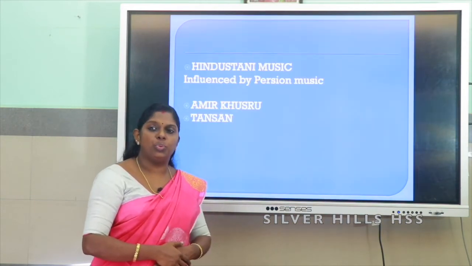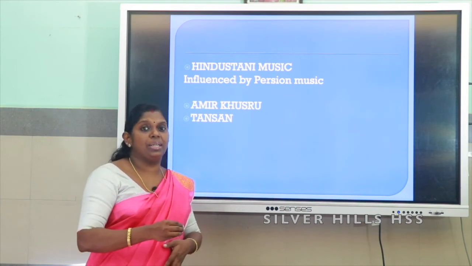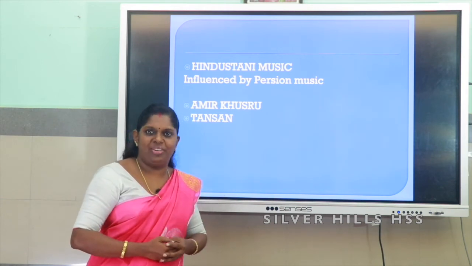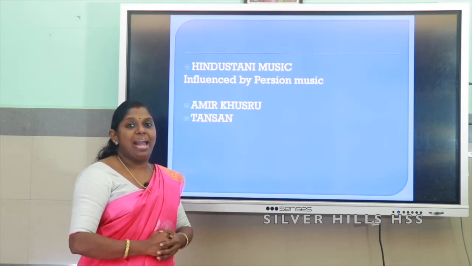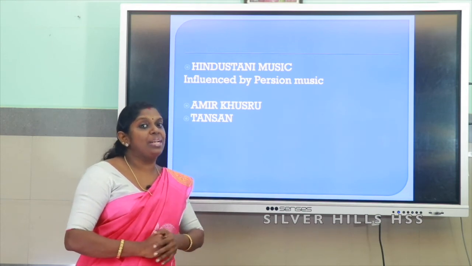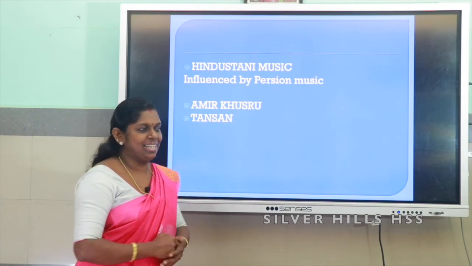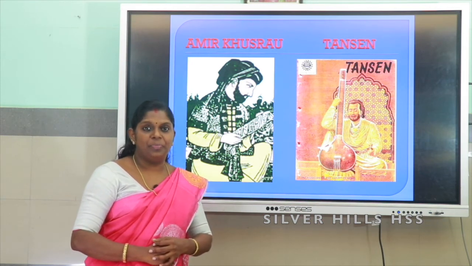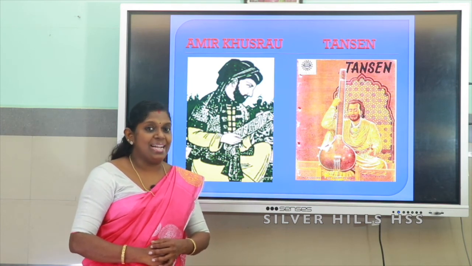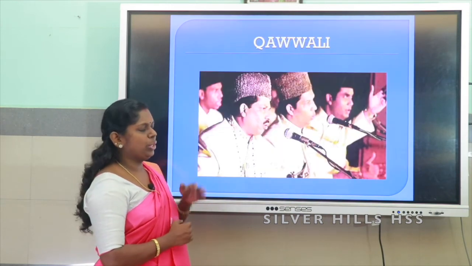Now we'll move on to North India. During this time, with the influence of Persian music, a new style of music was developed, and that is known as Hindustani music. And two persons who popularized Hindustani music were Amir Khusro and Tansen. And it is said that Tansen was a person who could bring rain and light the lantern with his music.